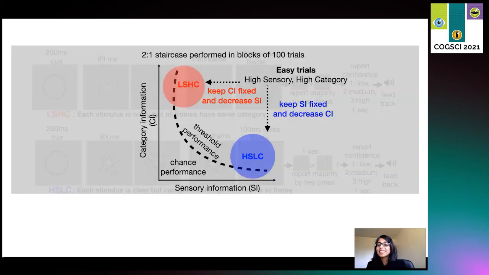Okay, now in the LSHC condition following Lang et al., we run a 2:1 staircase on the amount of orientation energy in each frame of stimulus, while 9 out of 10 frames had the same orientation on average across trials. And for the HSLC condition, we run a 2:1 staircase on the ratio of frames with the same orientation, while keeping the orientation energy per frame very high so that participants could clearly see the stimuli.